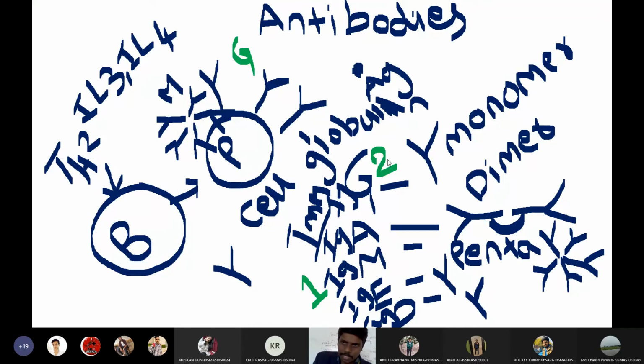Students, is that clear? Yes, sir. What type of antibodies are pentamer in nature? IgM. IgM, very good.